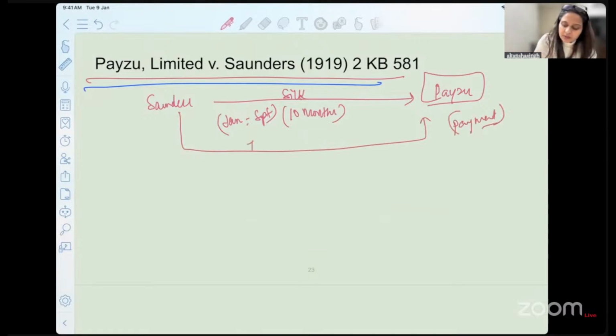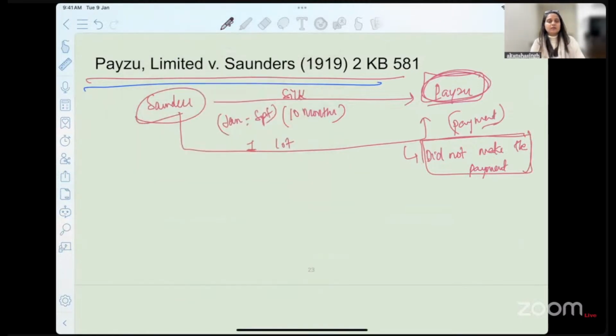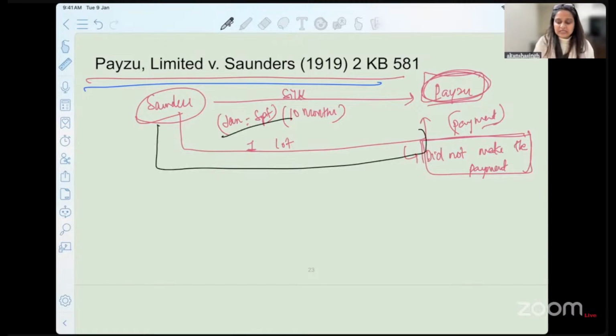The first lot was delivered and Paizo Limited does not make the payment. Okay, what did they do? They did not make the payment. Now, when they fail to make the payment, Saunders gets very apprehensive. She feels that, okay, there is a possibility that later also they are not going to pay me. So I am not going to deliver the goods to them. She writes a letter on 16th of January itself. She says that if you want delivery of silk, please acknowledge and promise me that you will make the immediate payment in cash.